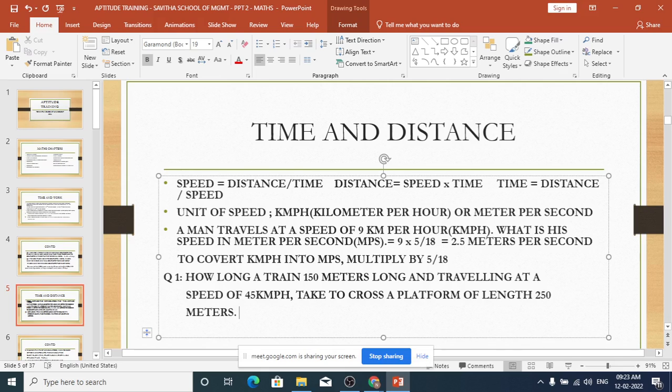So 45 into 5 by 18, how much do you get? 12.5. 12.5 meter per second you are getting. That is, per second it crosses 12.5 meters. That's the meaning. Now the train has to cross the platform, so it has to cover the length of the train plus the length of the platform. The total distance it has to travel is 400 meters. Speed is 12.5 meters per second. Now you have to find the time. So 400 divided by 12.5. How much are you getting?